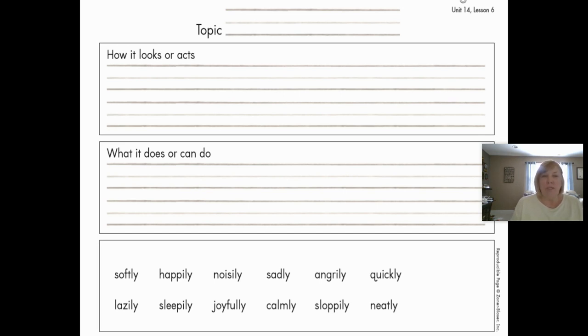The next box, what it does or can do. Does it scream or meow or holler, roar? Those are verbs. That's what it does or can do. That's the verb box. Now at the bottom, those are the same adverbs that I showed you yesterday on the chart earlier. You do not have to think of some adverbs for yourself. However, if you choose one, add it to the box. Notice there's a little space on the side there.